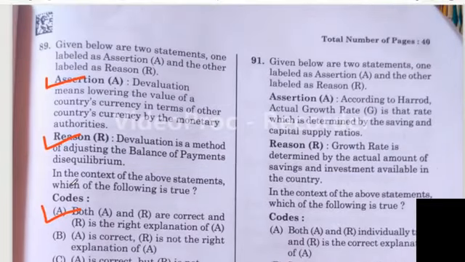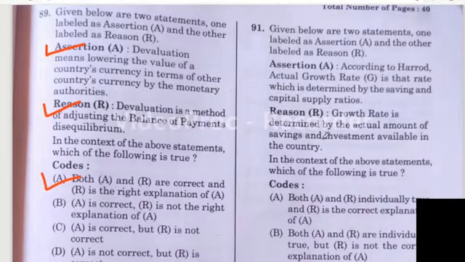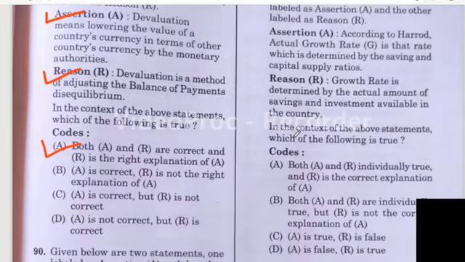Yes, question number 91. Assertion is according to Harrod actual growth rate, that is G, is that rate which is determined by saving and capital supply ratio. Reason is growth rate is determined by the actual amount of saving and investment available in the country. Yes, for this question also I think option A is the right answer.